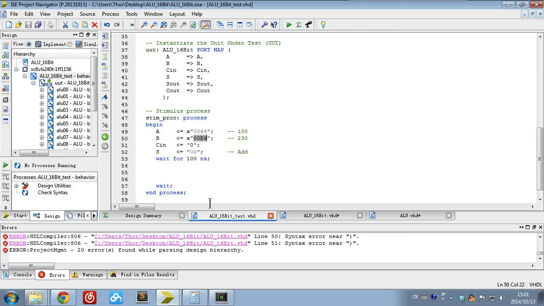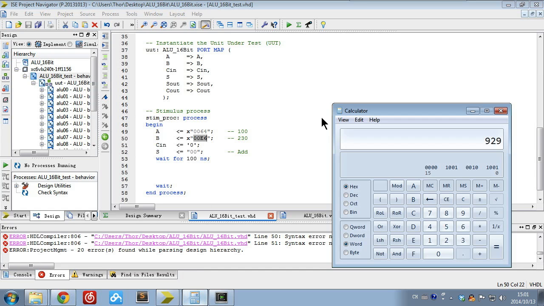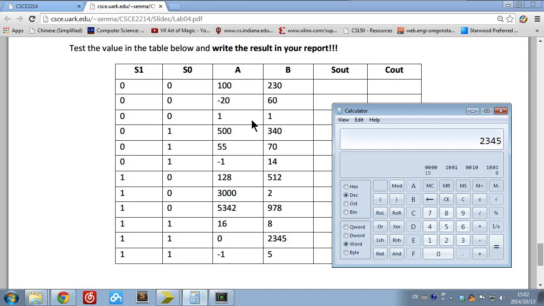You can use the calculator in Windows to help you calculate the values. Just change it to programmer mode and set the width to word. For example, if I need the value 500, I can just type 500 and change the type to hexadecimal. This value is 1F4.